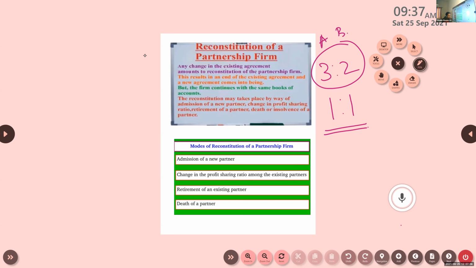Then retirement of an existing partner. One of them retires. He is going out of the partnership. Then also we make changes to it. Death of a partner. So sometimes you will be given the options and will be asked which is the situation where the reconstitution of partnership firm takes place, or like that. So this is important. Modes of reconstitution of partnership firm.